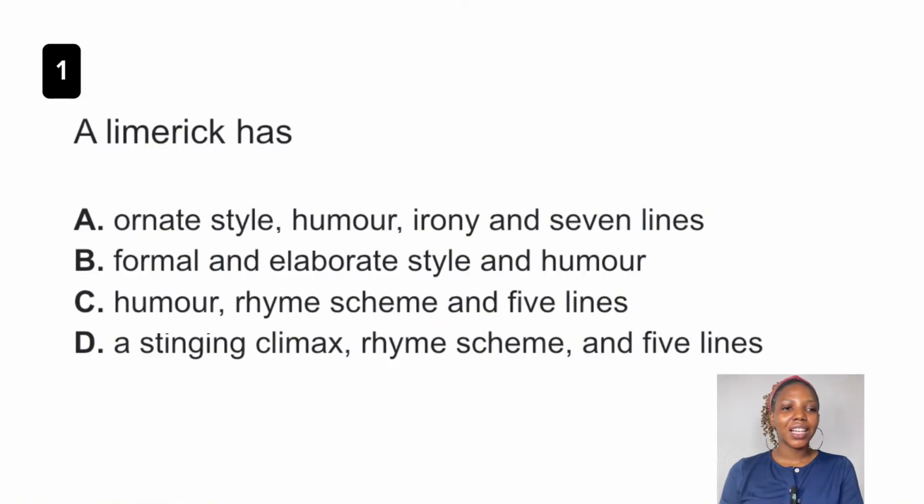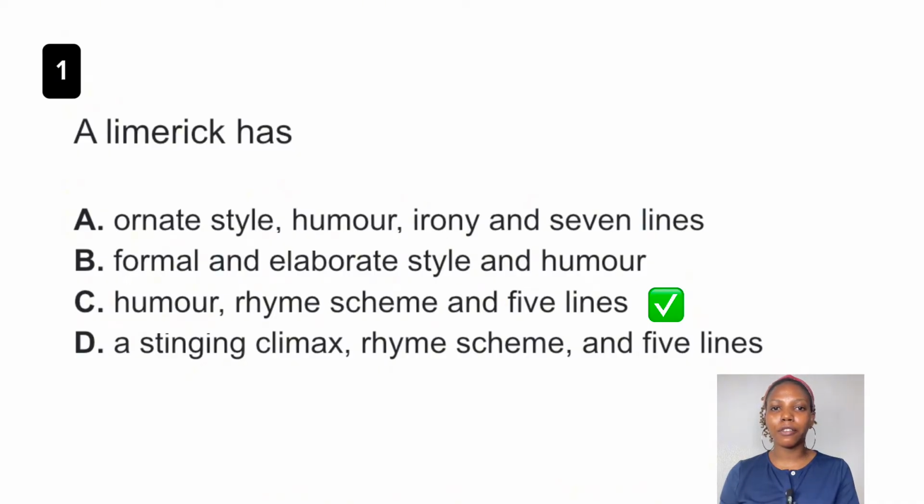Question 1. A limerick has dash. The answer to this question is option C. A limerick has humor, a rhyme scheme, and 5 lines. A limerick is a form of poetry that has humor, which means it evokes laughter. The most important thing about a limerick is the fact that it follows a strict rhyme scheme of AABBA. That is one thing you should note.